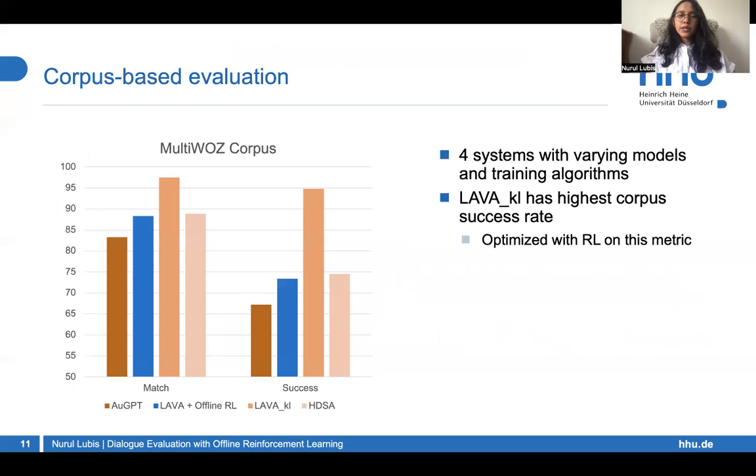In terms of evaluation, we take 4 systems with varying models and training algorithms, and we compare these models based on various metrics. First, we take a look at the corpus metric from MultiWOZ. Based on the match and success rate, LAVA KL is shown to be the winner here. This is not surprising as this model is optimized with RL exactly on this metric.